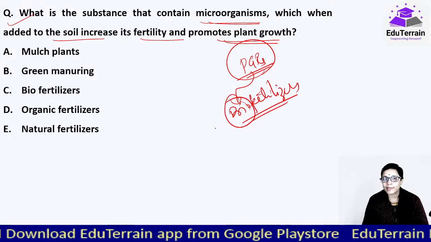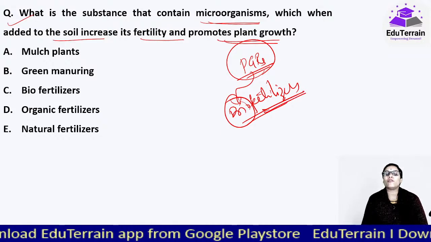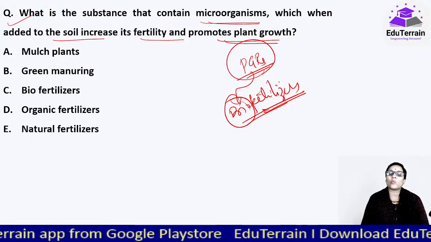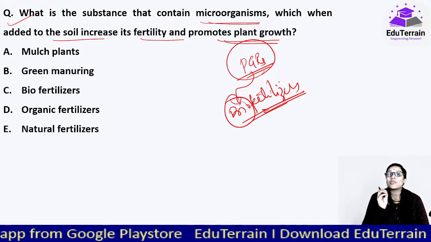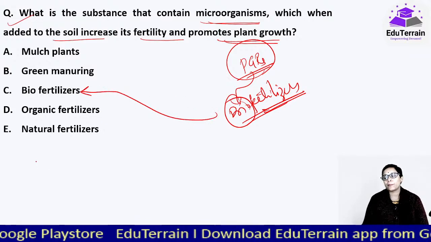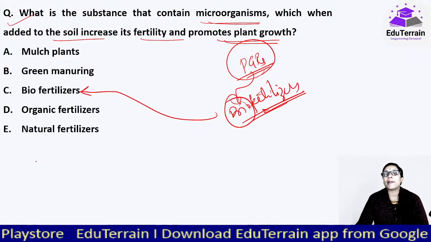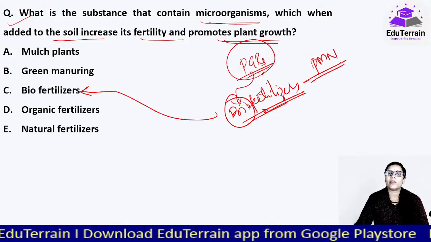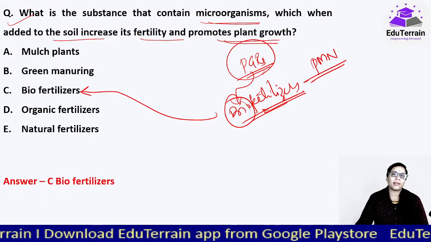Bio means living organisms that provide fertility to the soil or raise the soil fertility or provide nutrients to the growing crops. And this is what we are talking about. When we do soils and plant mineral nutrition, we'll deal with this in a detailed manner.